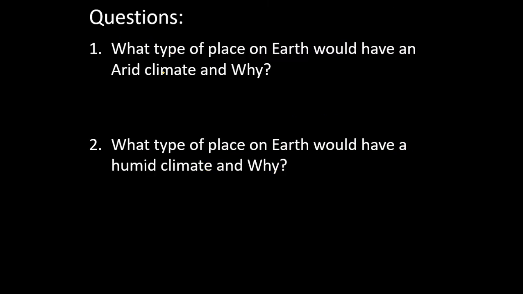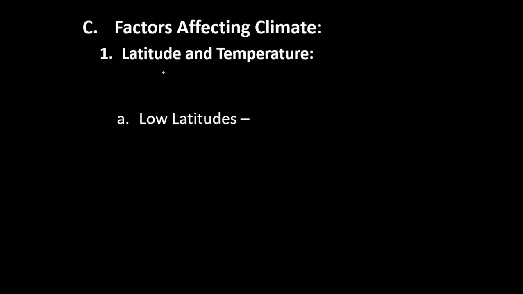So we've pretty much talked about these two questions. What type of place on Earth would you have an arid climate? Deserts, because we have a lot more evaporation than precipitation. And number two, what type of place on Earth would have a humid climate, and why? A rainforest, more precipitation than evapotranspiration.